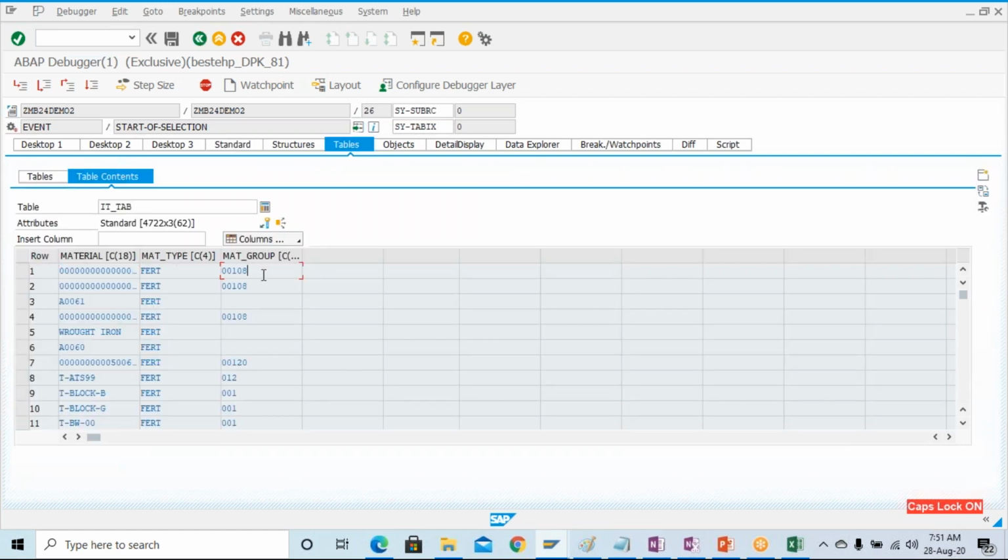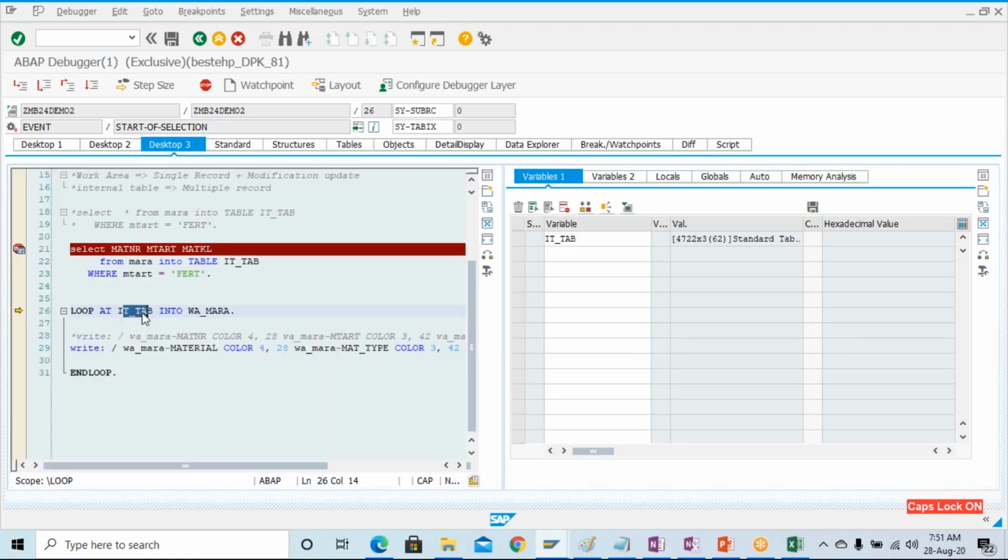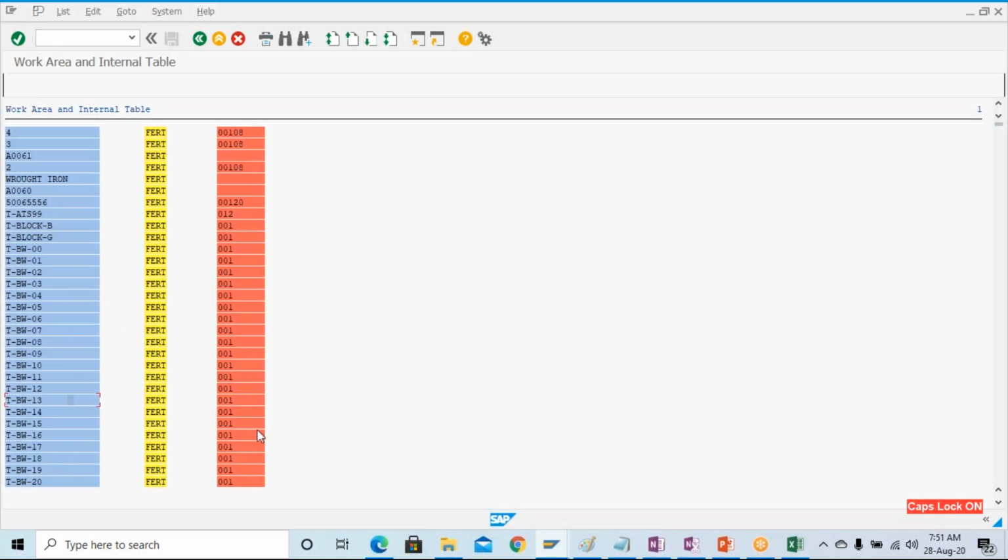Material, material type, material group. Okay, and the names are coming as material, material type, and material group, what we have defined in the structure, right? And the data is coming over here. And one by one, again I'm putting from this internal table into this work area and printing over here. Press F8, and here you can see the data, right?